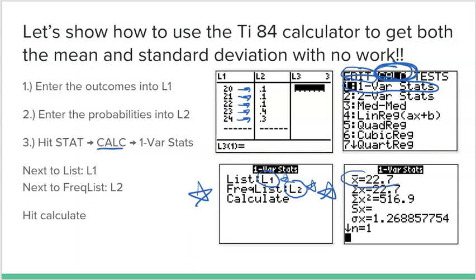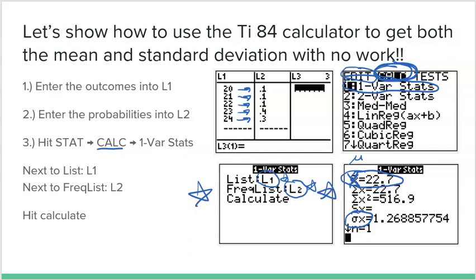Now, the only thing I hate about your calculator is that it says x bar. And in this situation, it's not an x bar, it is a mu. It is a mean of many trials, not just 10 or 12 or anything like that. Now, the calculator doesn't know the difference, so please make sure that you use the proper symbol, but the 22.7 is the correct number that you need. Then down below a little bit, you will see the proper number here. So I am happy that the calculator does use the proper symbol for standard deviation. The standard deviation sigma is 1.27.